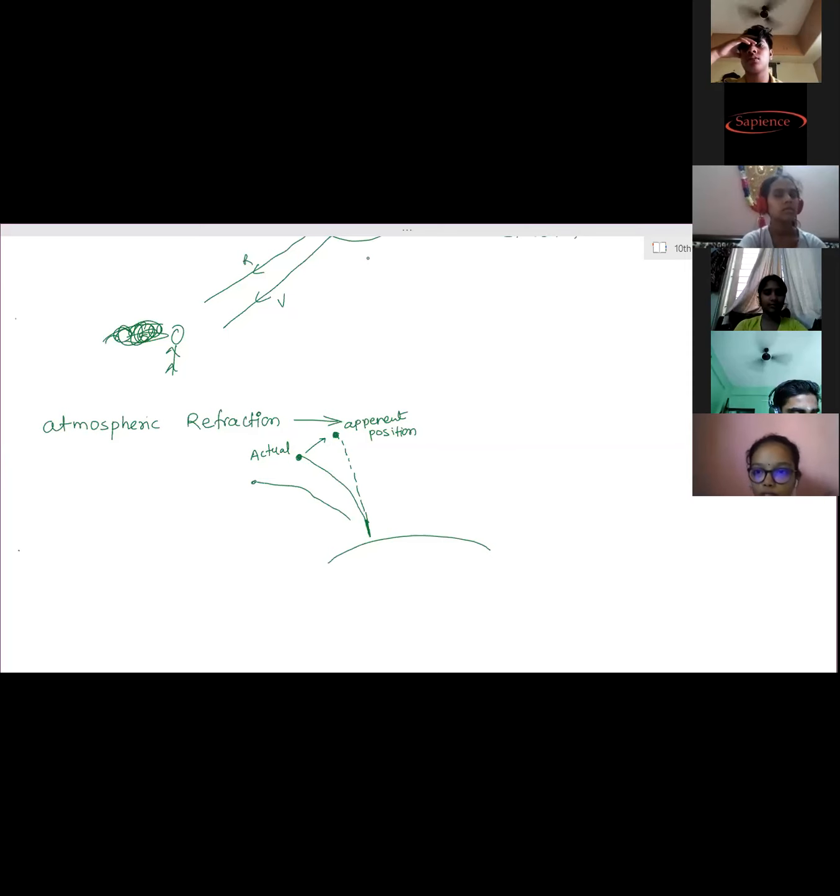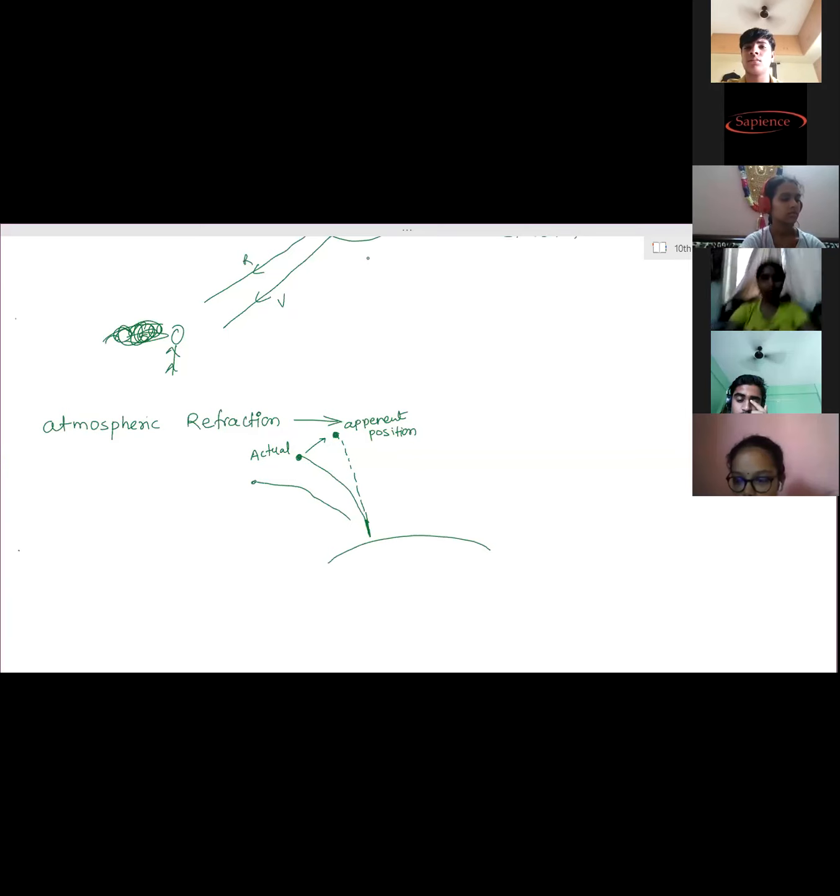Position and brightness, the number of rays reaching the observer. Yes, ma'am. Most prominently, one is the position. Refraction causes the position difference. And then again the movement of particles of air. The gaseous particles of the air keep on moving, due to which the refraction takes place at different angles. And the number of rays reaching the observer keeps on changing. When more rays reach the person, he will see brighter light. When fewer rays reach the person, he will see dimmer light. So this change in the brightness of the starlight is called the twinkling effect.